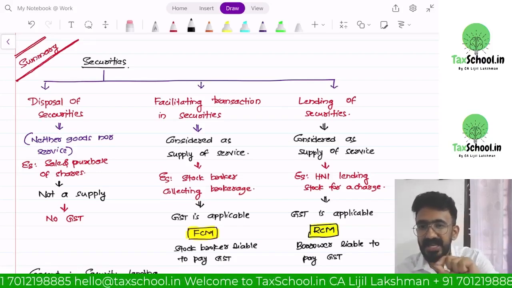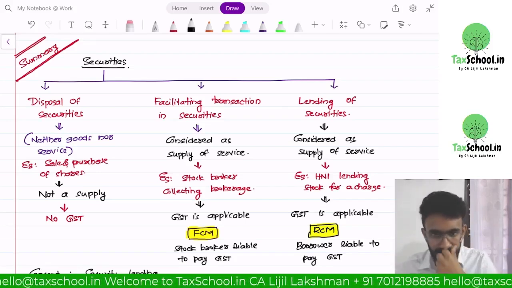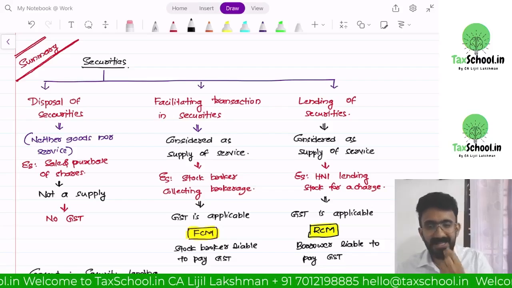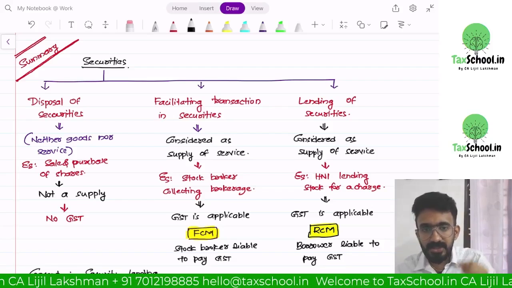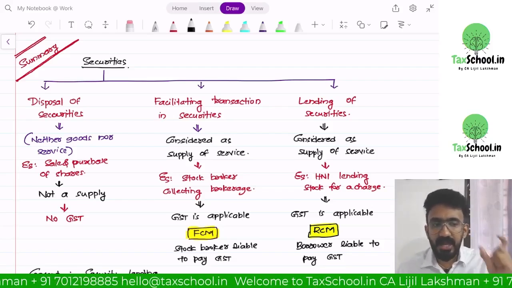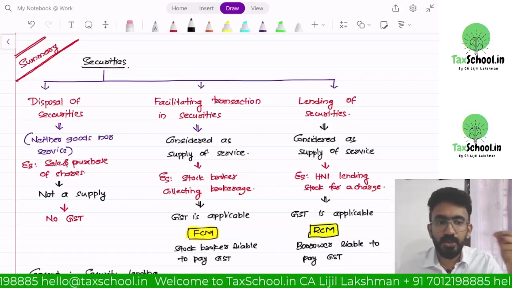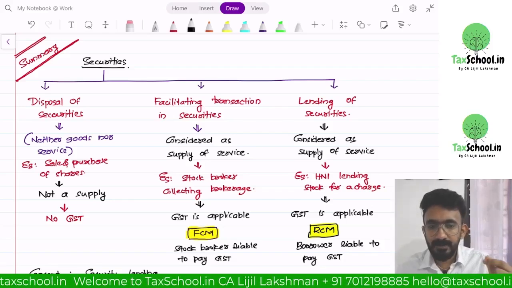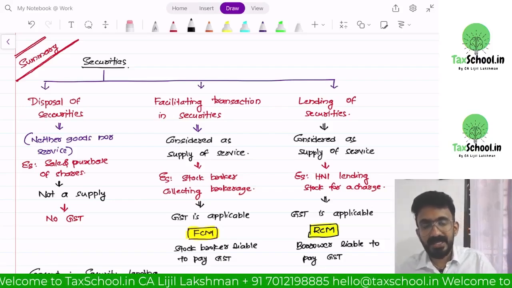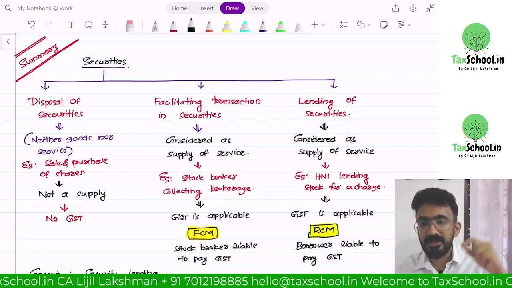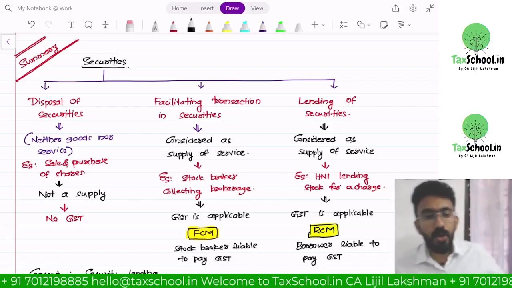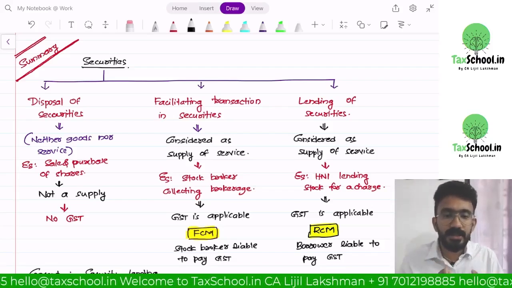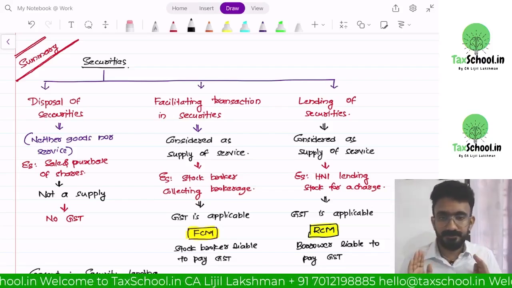So securities are excluded from the definition of goods. Similarly, service is anything other than goods, money, and security. So both goods and service exclude securities. Disposal of security, that is purchase and sale of security, is excluded. So somebody holding security is not considered to be a supply at all.